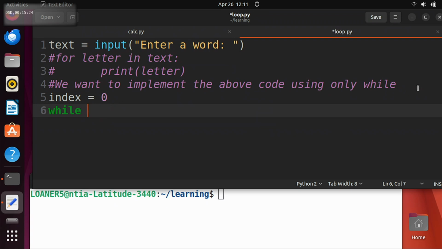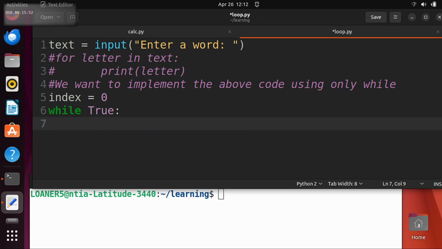You can think about it like this. Equivalent to that is, what if I said 0 equals 0? 0 is always equal to 0, so that'll loop forever. Same as what I showed you before, if we said 3 less than 7. 3 is always less than 7, so this loops forever. But we can just put true, and that means the same thing, because 3 less than 7 is the same thing as true. Does that make sense? Okay. So we'll think about a better condition later, but for now, let's just say while true and keep going.